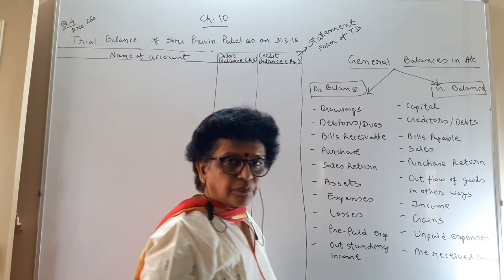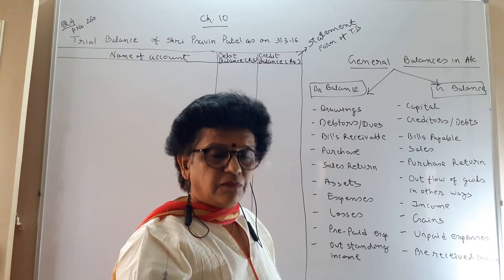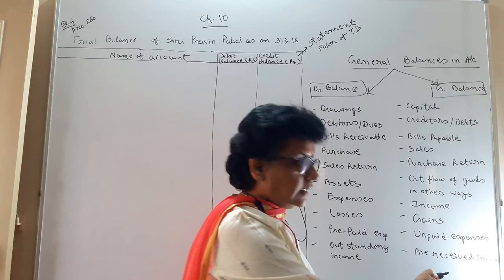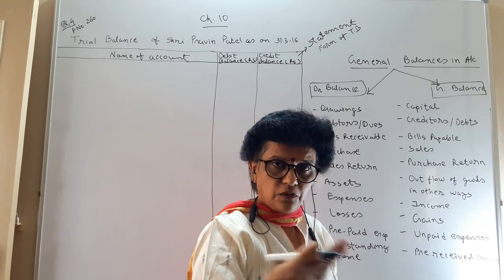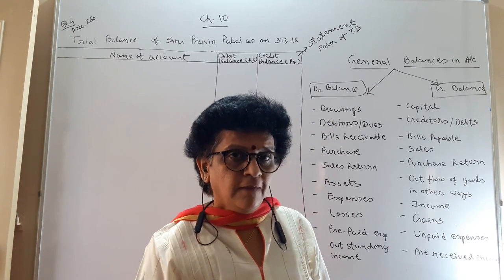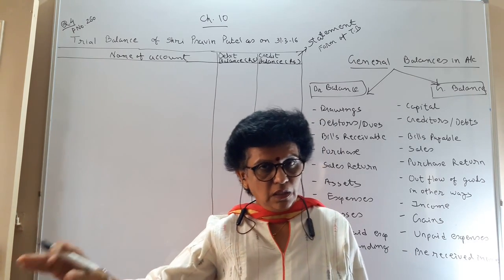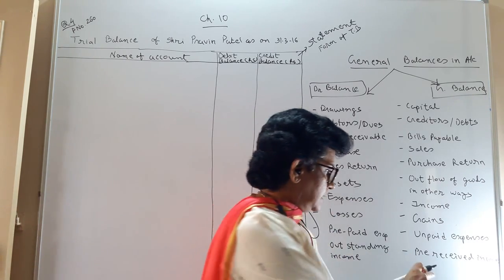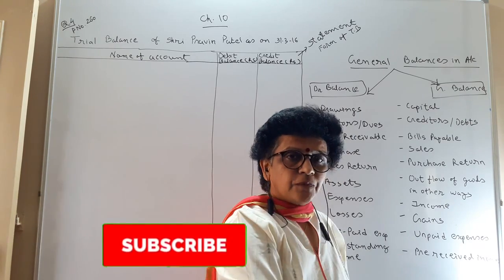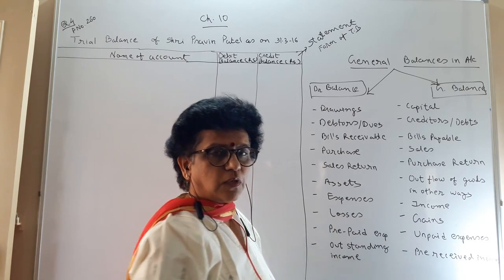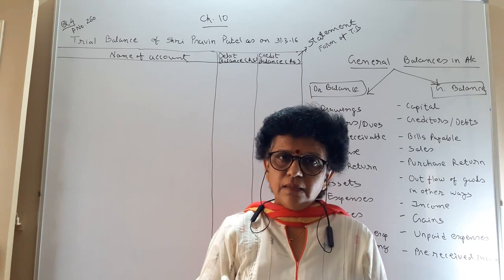Pre-received income. The next year's income, if this year you have received in advance, that also becomes your liability because next year you are not going to get that money. So from this financial year, that money to be given to the next financial year is considered as a liability. So in this manner, these are the general norms which you have to keep in mind while preparing trial balance.